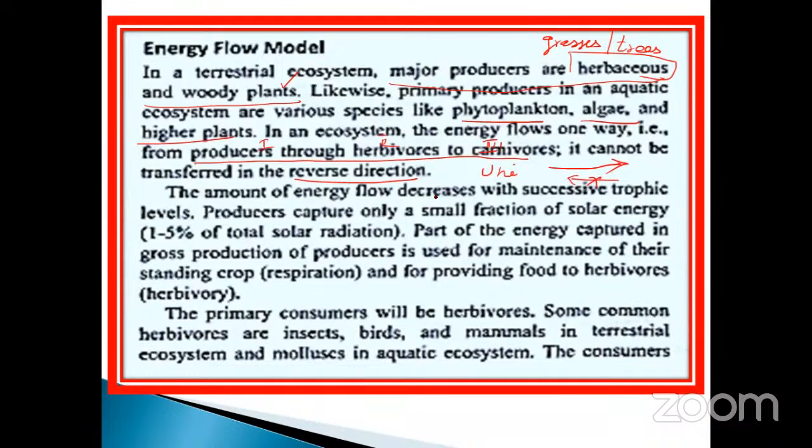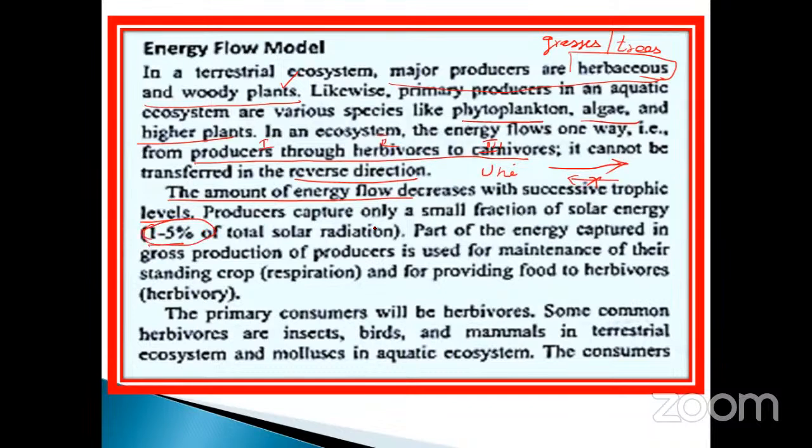The amount of energy flow decreases with each successive trophic level. Already we discussed each and every level. The energy does not transfer completely. Producers capture only a small fraction of solar energy, that is 1 to 5%. Plants utilize only 1 to 5% of the solar energy.